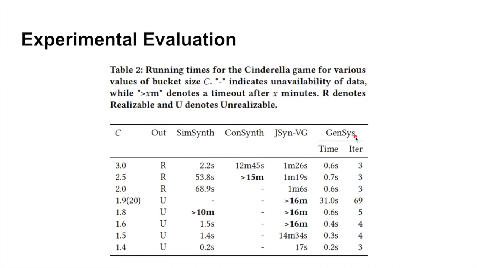We showed an example where GenSys takes around 30 iterations to solve the game. We show here that GenSys is capable enough to solve for 69 iterations and takes only 31 seconds to solve. You can see that no other tool could beat this. Also, we see that GenSys takes significantly less time than all the other tools in this domain.